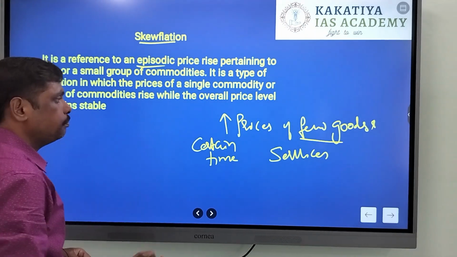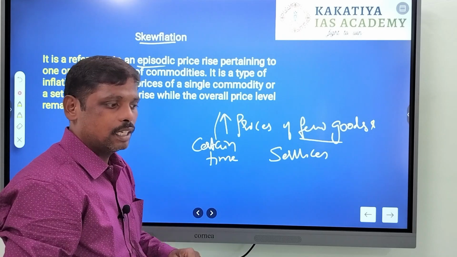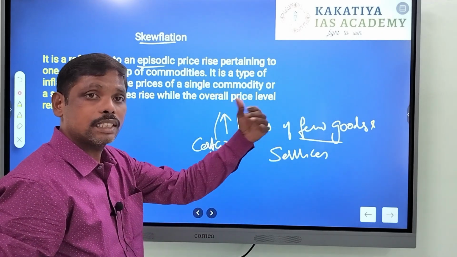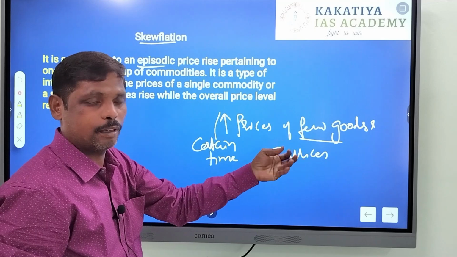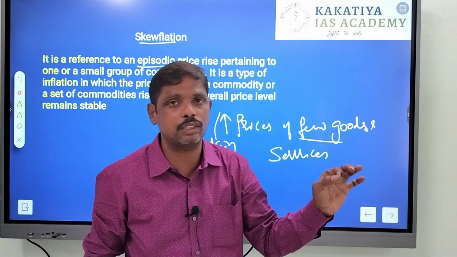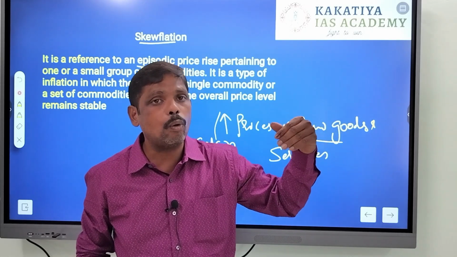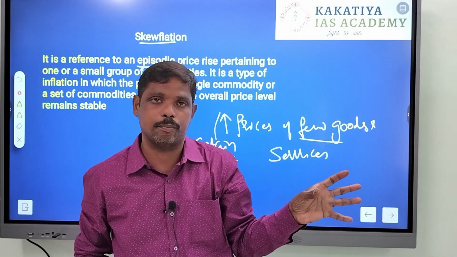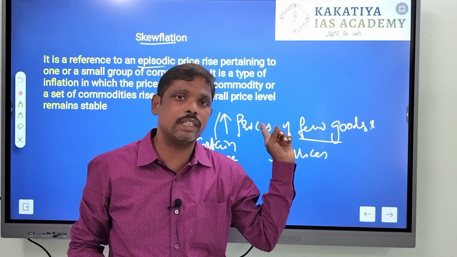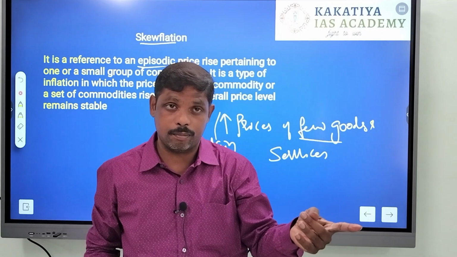If you take inflation, inflation denotes a general rise in prices of goods and services over a period of time. That means it is a rise in prices over a longer period of time, not for a short time. And skewflation is a rise in prices only for a short time.